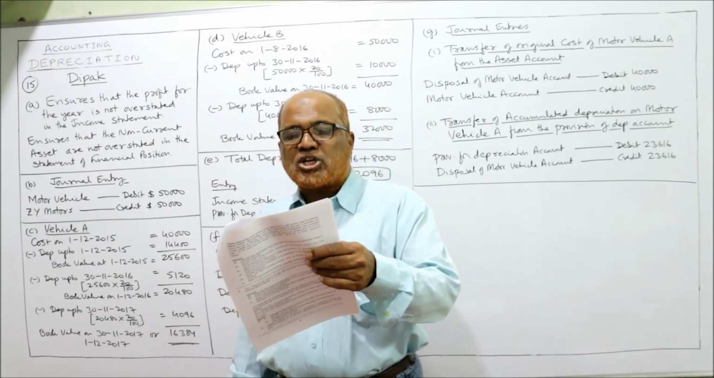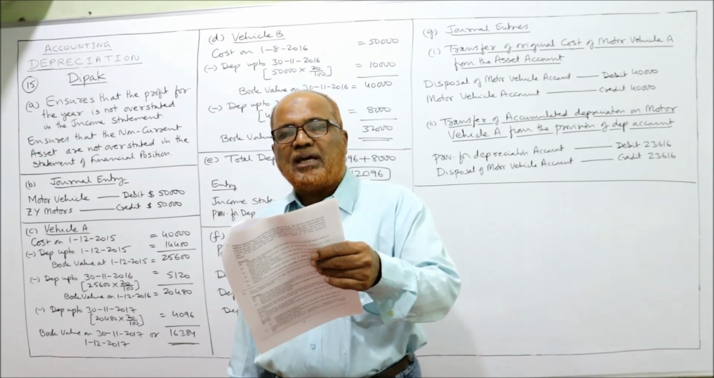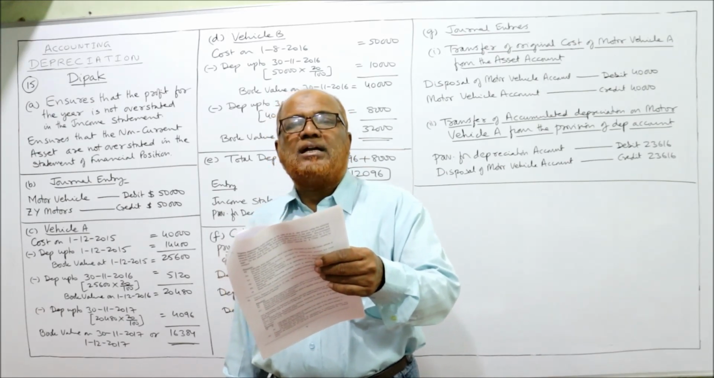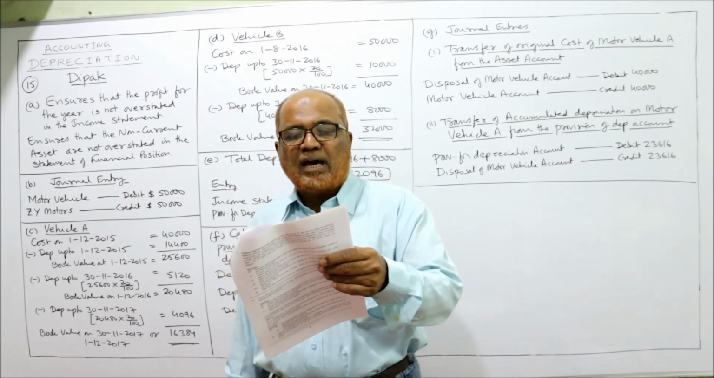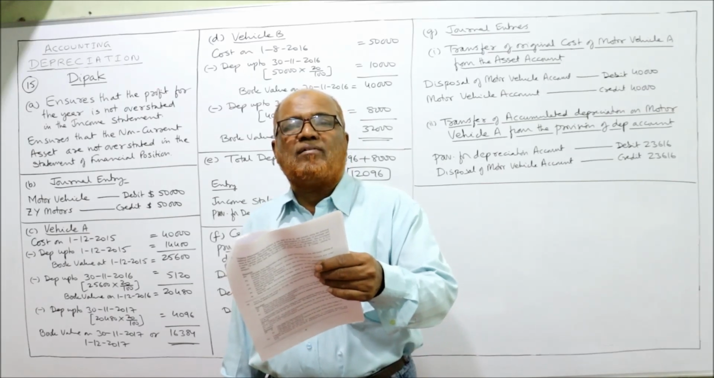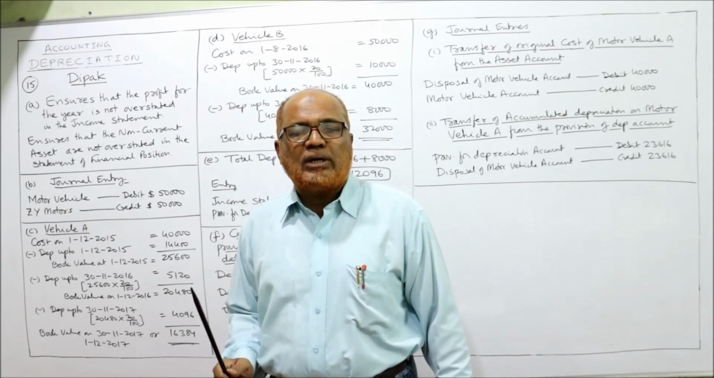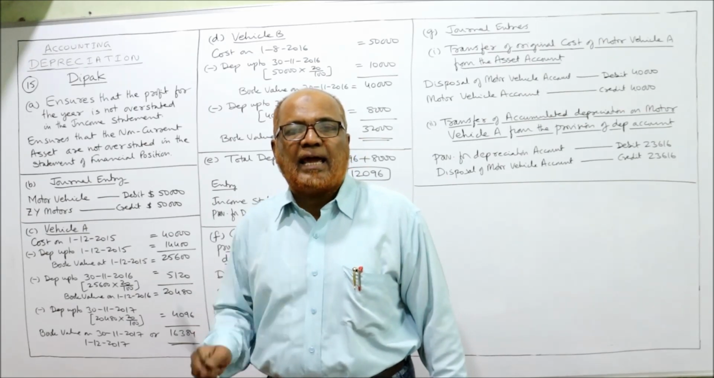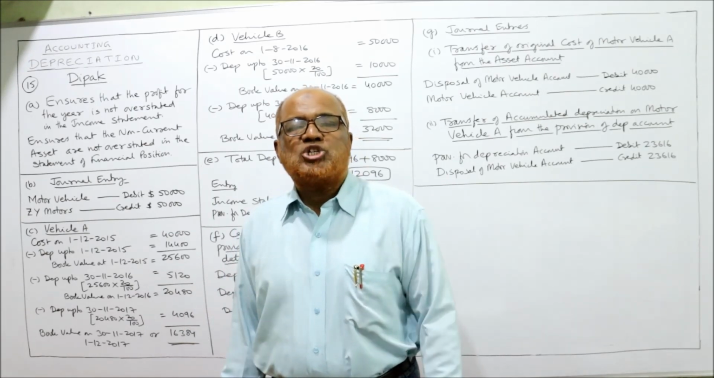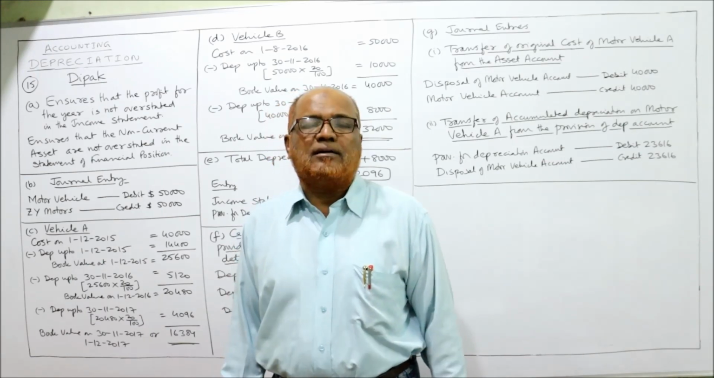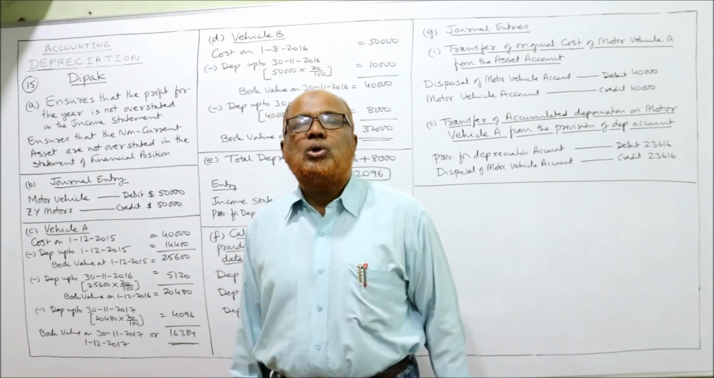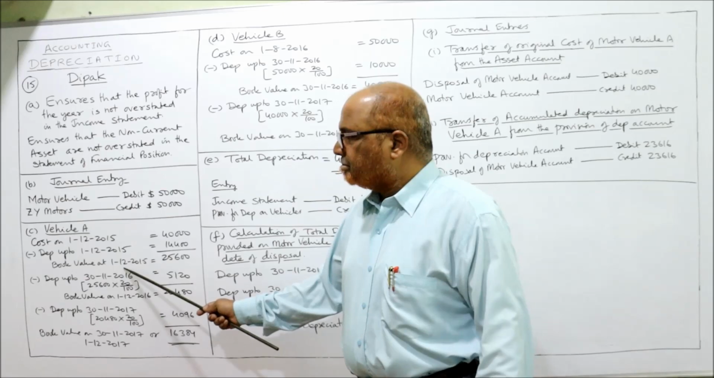C bit. Calculate the depreciation on motor vehicle A for each of the 2 years ended 30th November 2016 and 30th November 2017. We are required to calculate depreciation for 2 years on motor vehicle A. The method of depreciation is reducing balance method and the rate of depreciation is 20%.